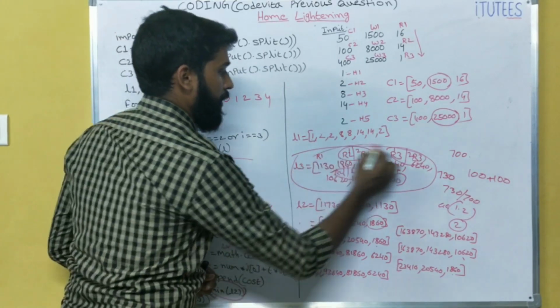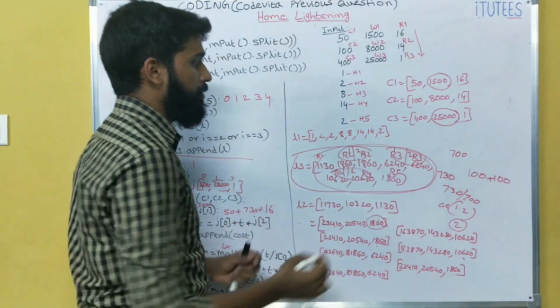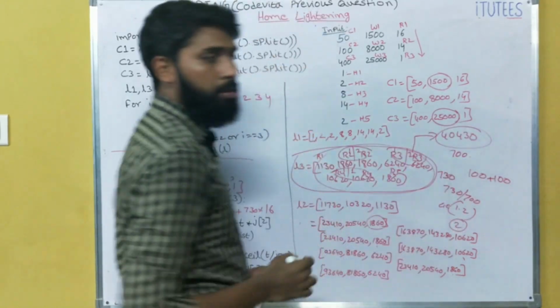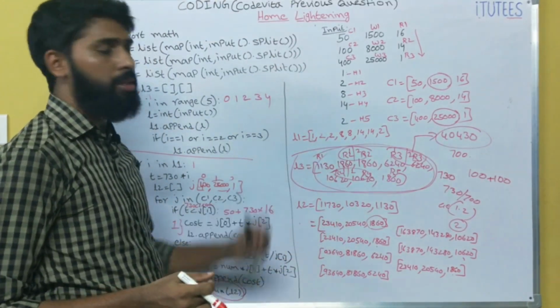Okay. So now we are going to find the sum of this. So what is the sum of this? The sum of this is 40430. So this is the lowest cost. So that is the output.